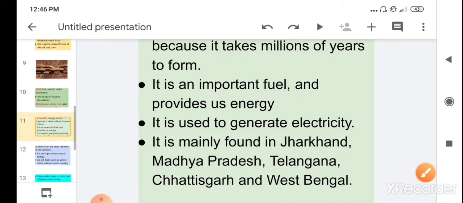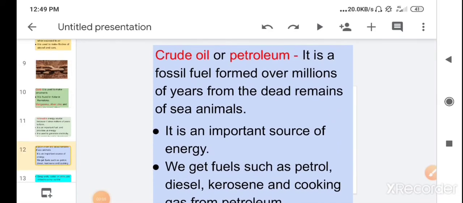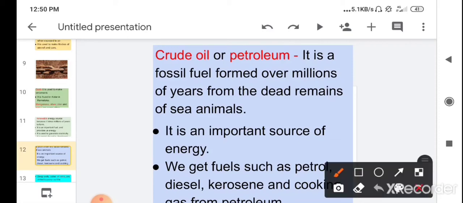Children, then our next type of non-metal is crude oil or petroleum. Children, it is a fossil fuel formed over millions of years from the dead remains of sea animals. It is an important source of energy, and it takes millions of years to form.